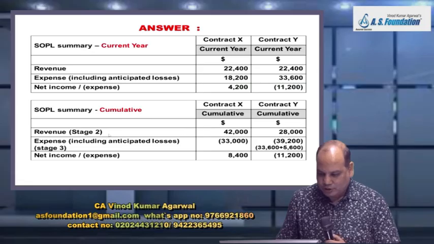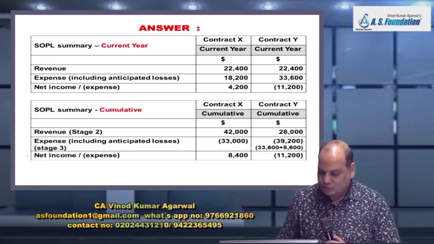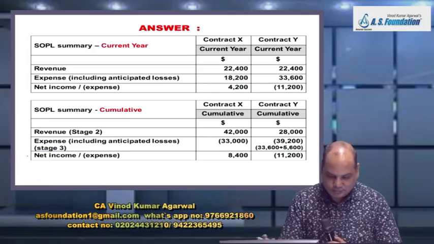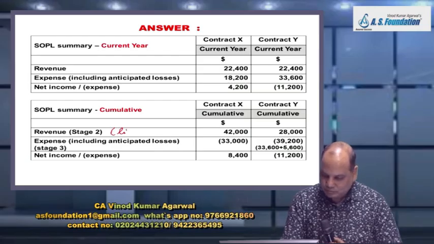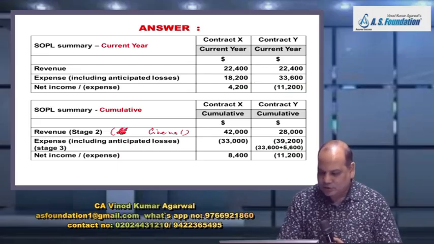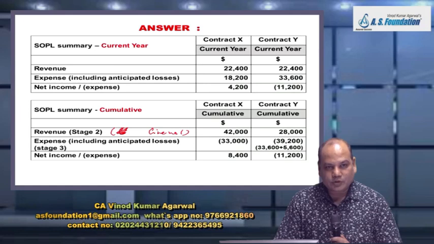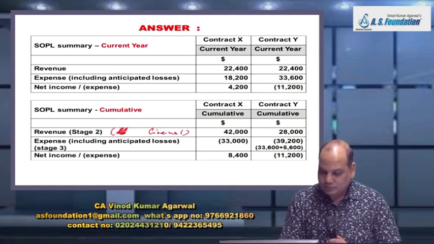Under cumulative effect revenue, 42,000 line number 1, stage 2 line 1. Can you locate this in the stage 2 line number 1? 42,000 and 28,000.